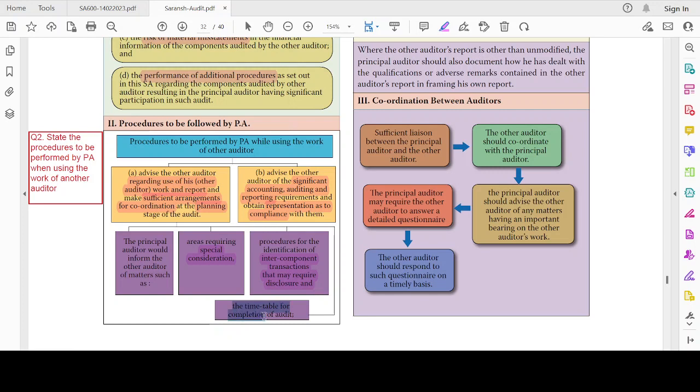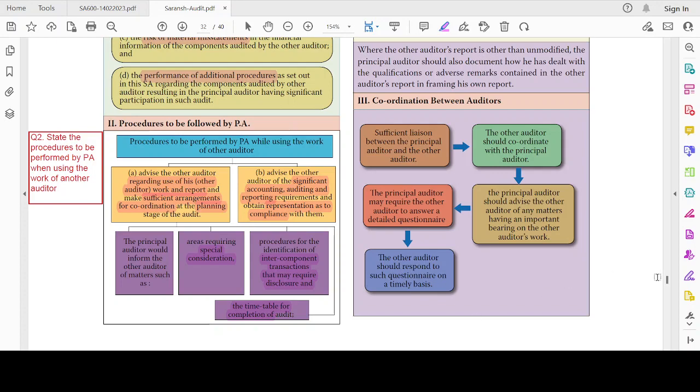And then, timetable for the completion of audit. What is the expected time to complete this audit, within which I have to receive the other auditor's report? Beyond that period, I will be able to consolidate all the branch reports and deliver the final audit report on the particular date which I have committed to.